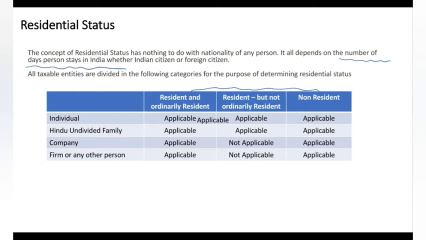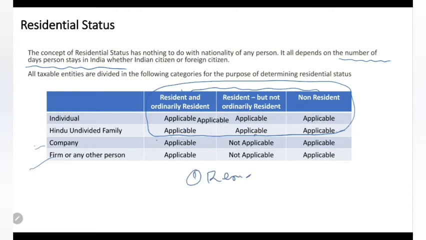There are three classifications for individual and HUF: resident and ordinary resident, resident but not ordinary resident, and non-resident. All three are applicable for individual and HUF. For company and firm, only two: one is resident and the second one is non-resident.